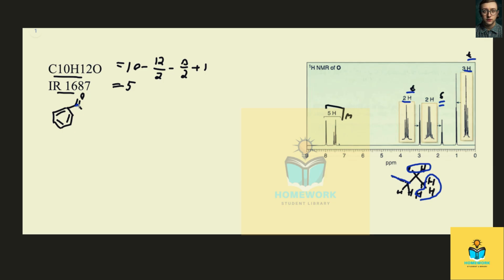So if I were to do that, now we have those 2 protons. On the left has no hydrogen neighbors, on the right has 2, so we will get a triplet. These 2 central ones are neighboring 2 plus 3, 5 protons, so we get 5 plus 1, we get 6 peaks. And then these 3 at the end are only neighboring 2, so we should get a triplet. So this is a proposed structure for compound O.